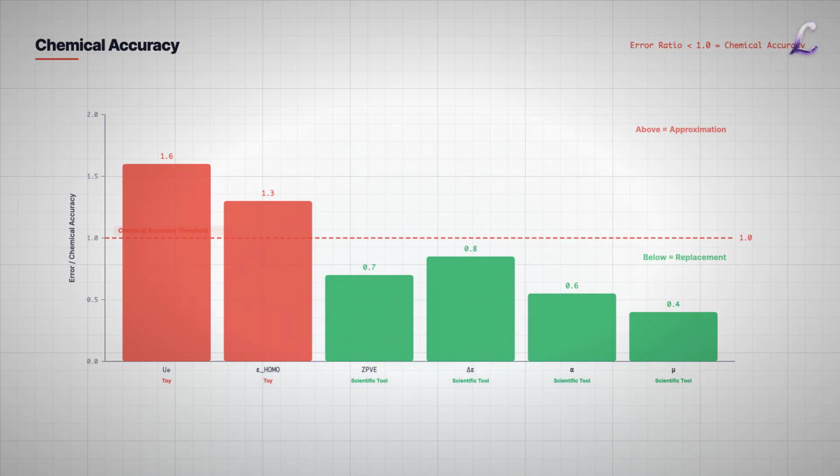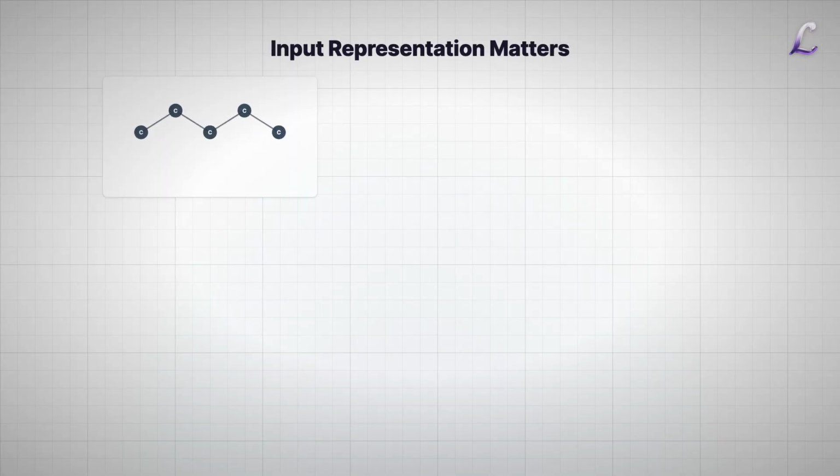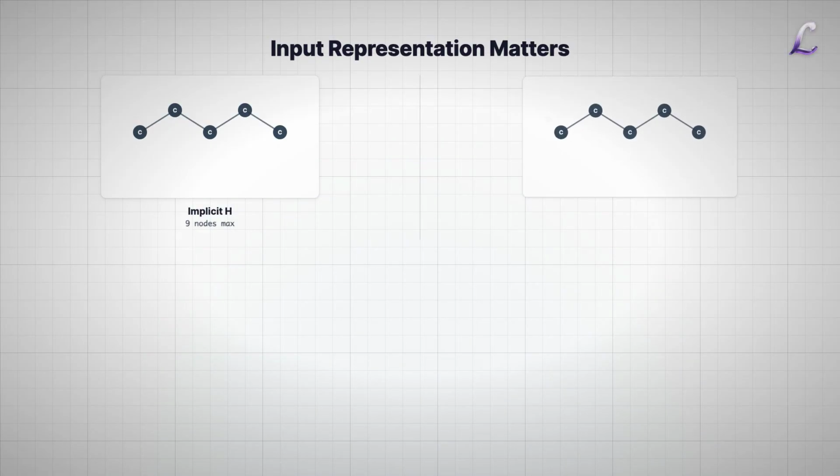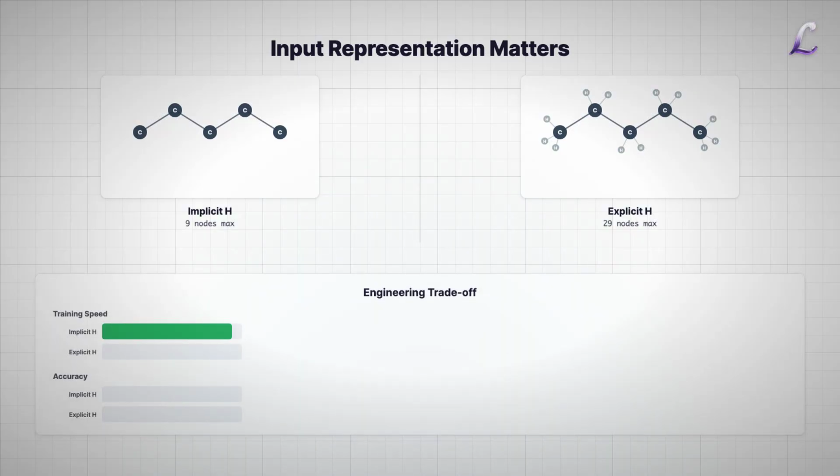It's a replacement. The results highlighted a crucial engineering trade-off. In cheminformatics, we often ignore hydrogen atoms, treating them as implicit properties of the carbon skeleton to save compute. The MPNN punished this shortcut. When they treated hydrogens as explicit nodes, the graph size tripled, up to 29 nodes per molecule. Training slowed down by a factor of 10, but the accuracy gains were non-negotiable. The precise spatial geometry of those protons was essential for capturing the physics.